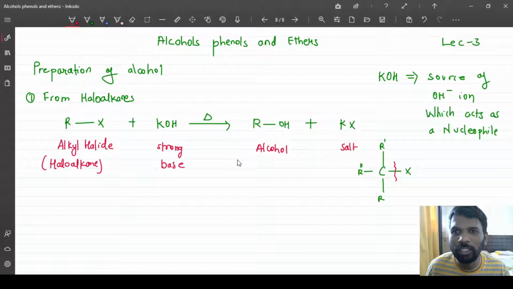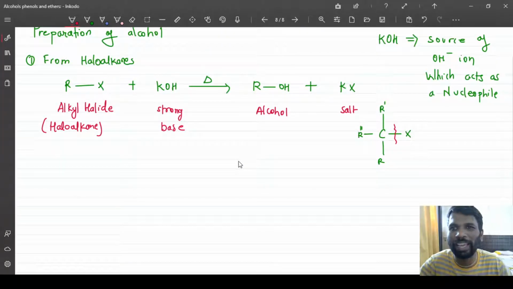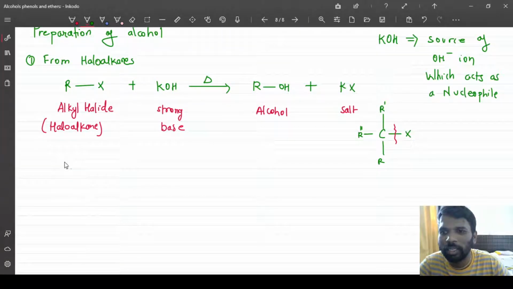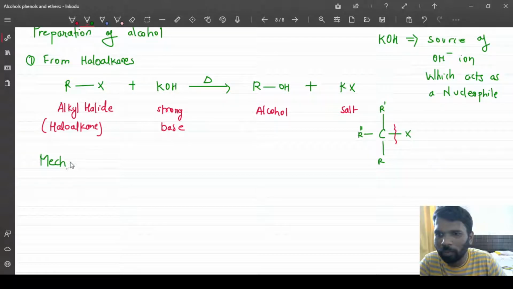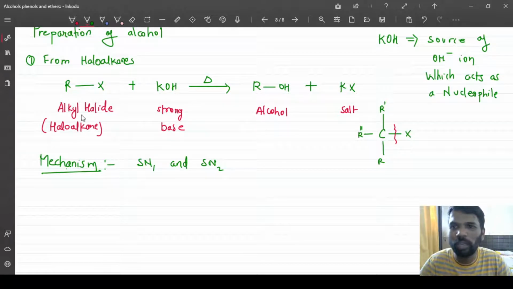If we look at the mechanism of this reaction, then it follows SN1 or SN2, depending upon what type of alkyl halide we are using.